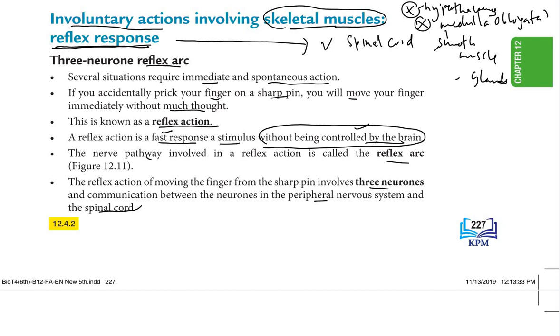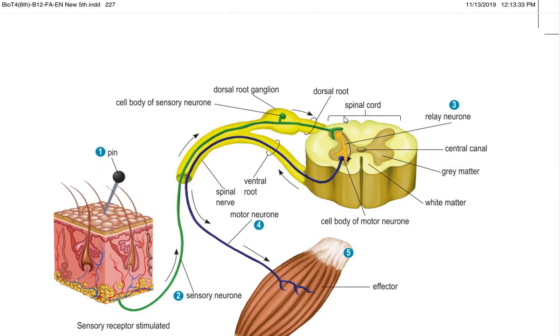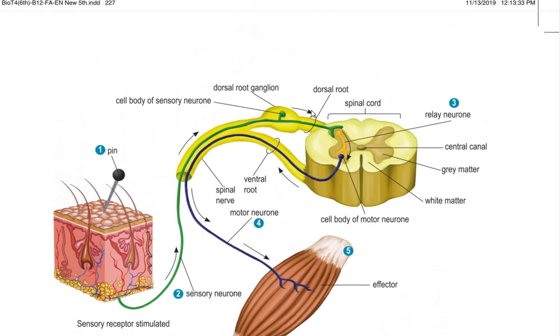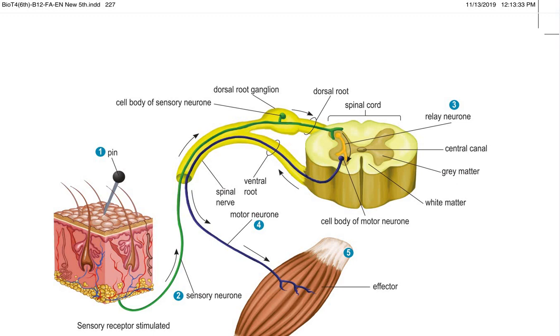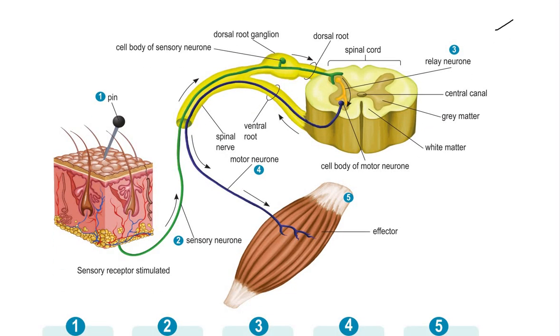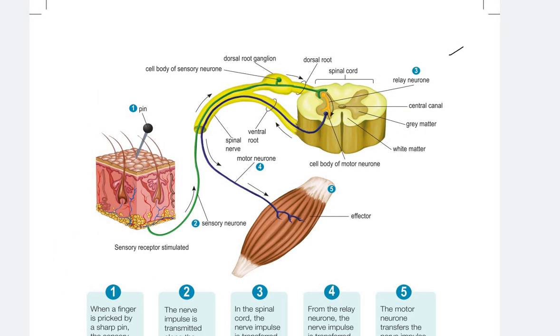So the nerve pathway is known as the reflex arc. So what is the reflex arc? This diagram here is known as the reflex arc. Sometimes you have to draw the diagram of this reflex arc, or you have to label it. So we start with the explanation.